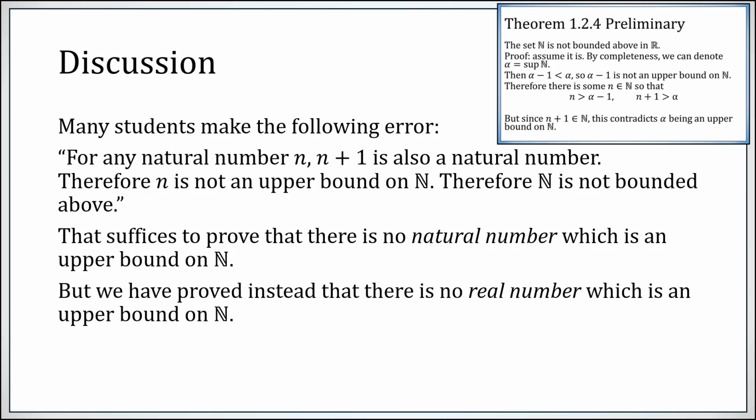And if you look at the inset proof, that's where alpha comes in. The supremum of the set of natural numbers, if it were bounded above, would exist, and we call it alpha. It's real, but not necessarily natural. Okay, and we ended up with a contradiction. It doesn't exist, but that's the sort of crucial twist on this proof. You can't just prove that natural numbers can't be bounds on the natural numbers. You have to show that real numbers can't either.